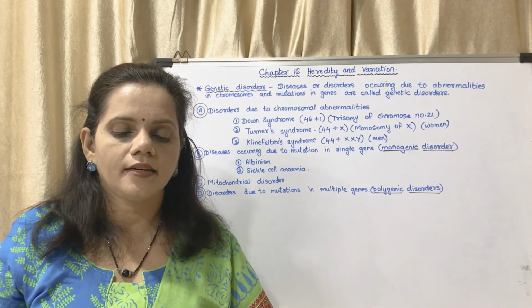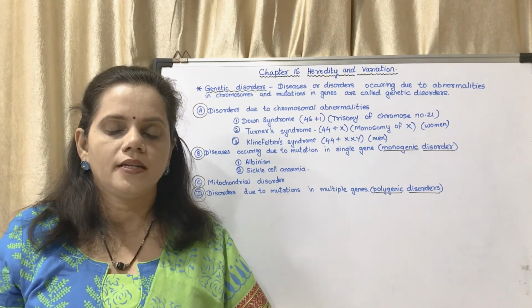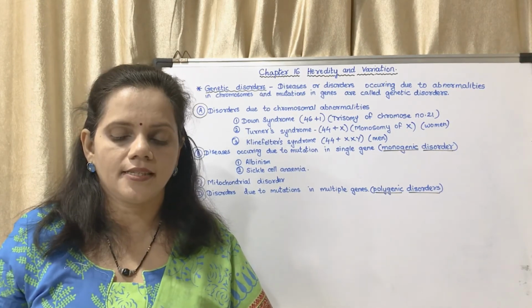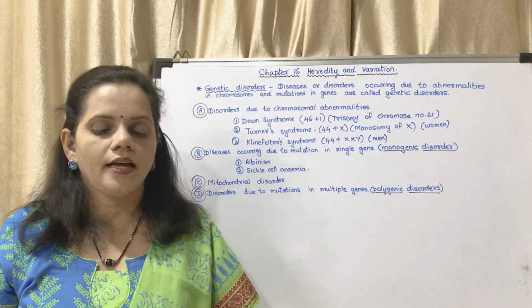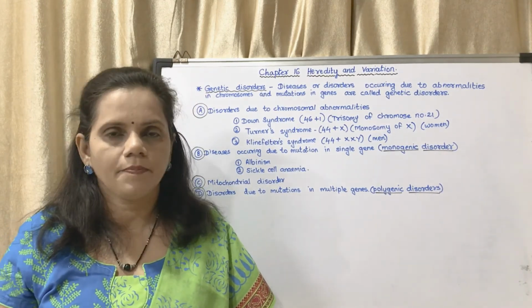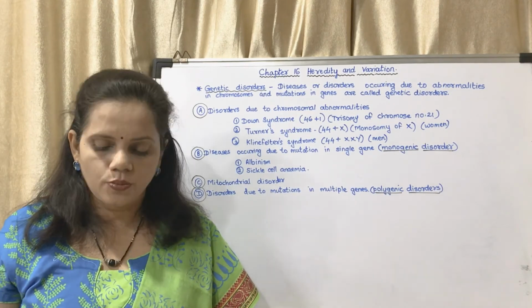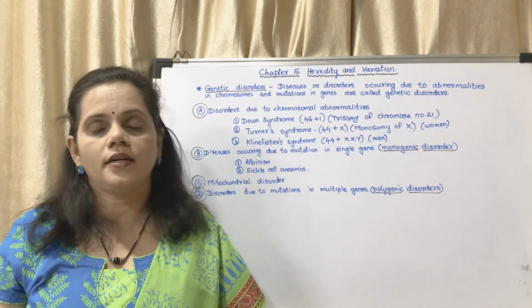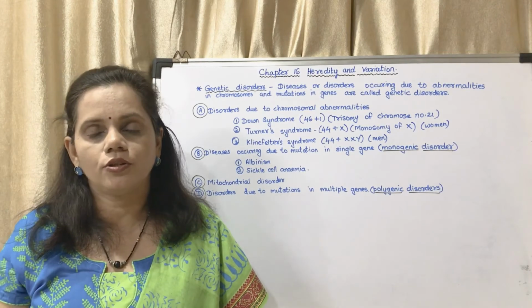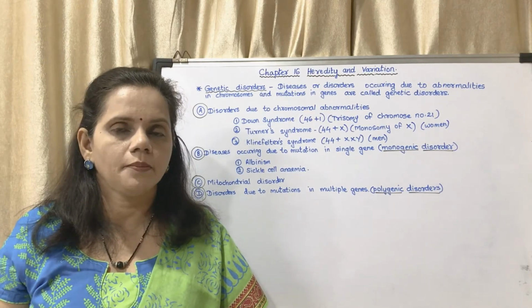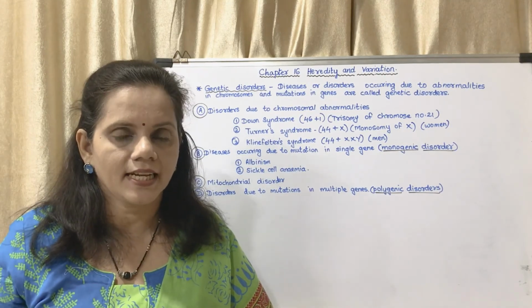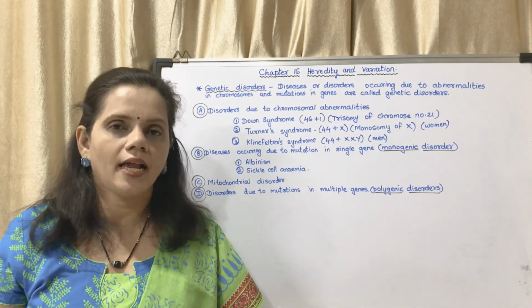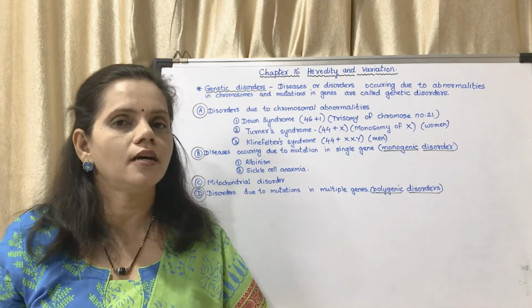They generally arise from the interaction between environment, lifestyle and defects in several genes. So the basic questions asked from this part are: short note on Down syndrome, short note on sickle cell anemia, symptoms of sickle cell anemia, remedies of sickle cell anemia, short note on albinism, and all others are objectives.